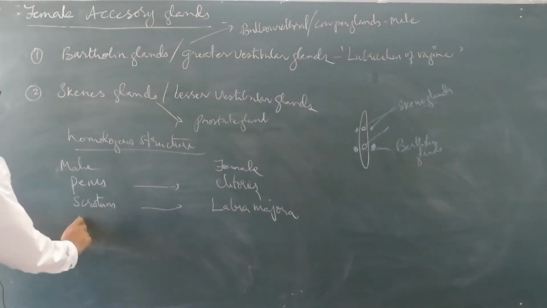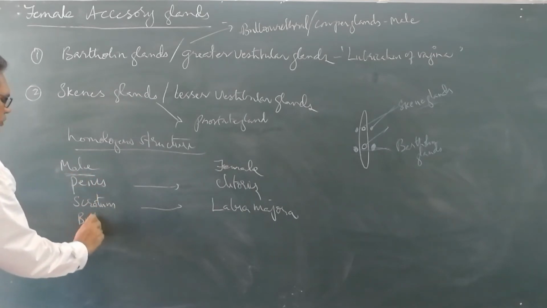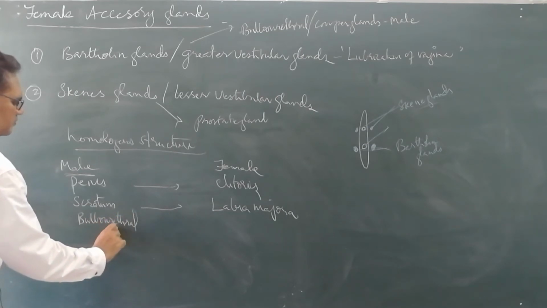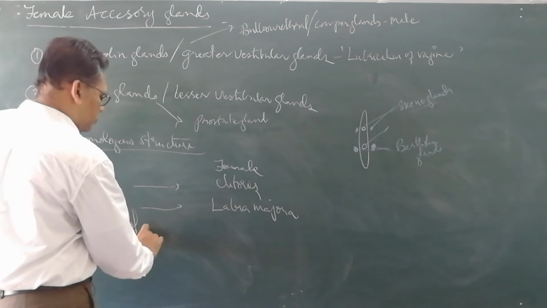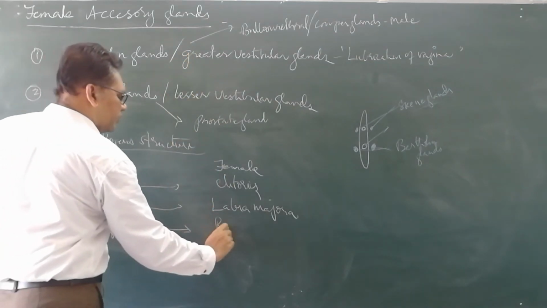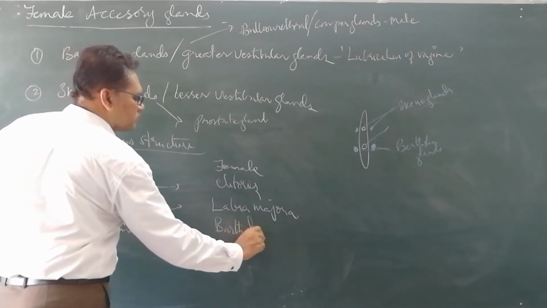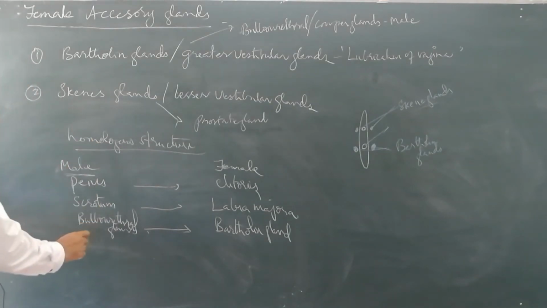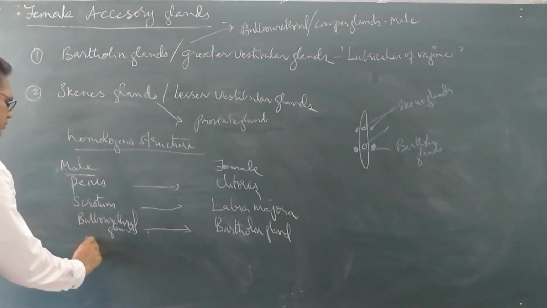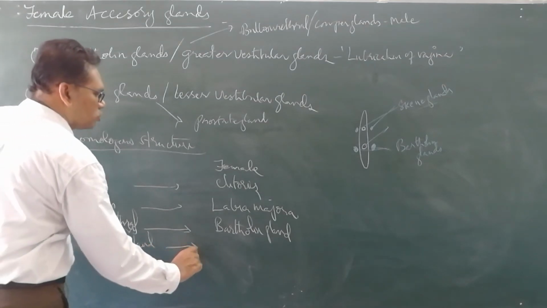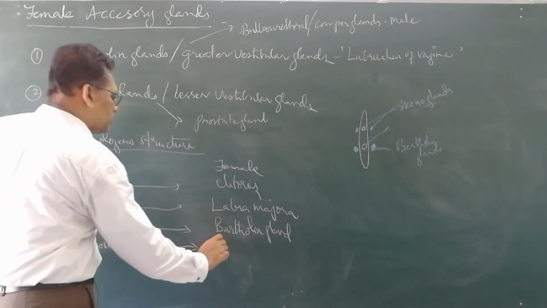Now the bulbourethral glands in male are equivalent structures to the greater vestibular glands, otherwise called Bartholin glands. Now similarly, the equivalent structure in male to Skene's gland in female is the prostate gland.